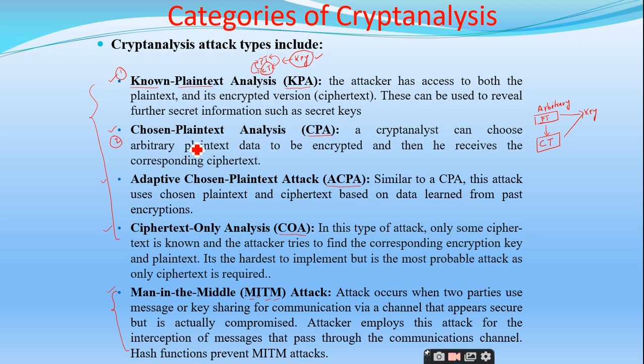The attacker will do some trials. First of all, he will select some plain text in a random fashion and apply the cryptographic algorithm, and he will get the ciphertext. After that, he will again apply another arbitrary plain text, and then he will get the ciphertext. Like that, he will generate a lot of plain text and ciphertext pairs. Based upon the relationship between the ciphertext and the plain text, he may generate the key, right? Which is almost impossible, but it is sometimes possible. That is the reason why we are discussing it at this particular point. Is it clear?